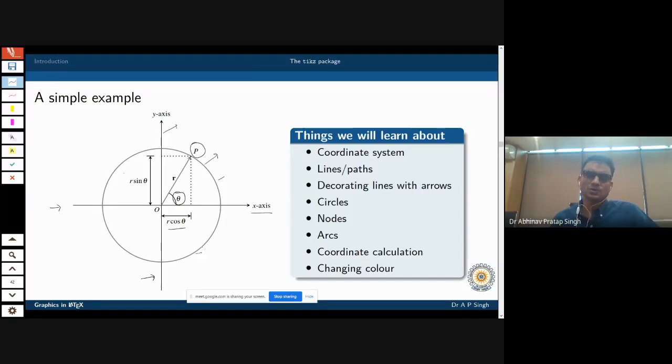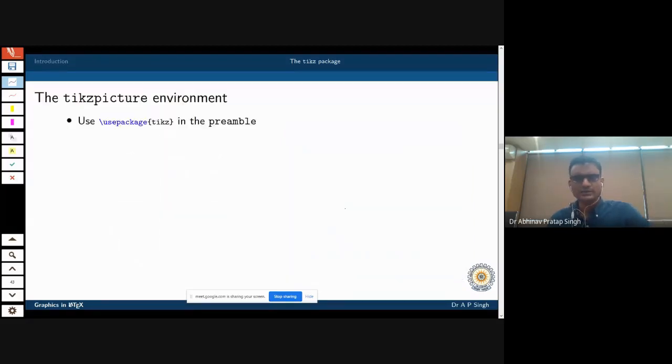And along the way we will learn about a lot of things. We'll learn about the coordinate system, as you can see is written over here. We'll learn about line paths, decorating the lines with arrows, circles, nodes. Nodes means text. The text that you are inserting is inserted with the help of nodes. You will make arcs, you will make coordinate calculations, you can change color of course. So let us start with that.